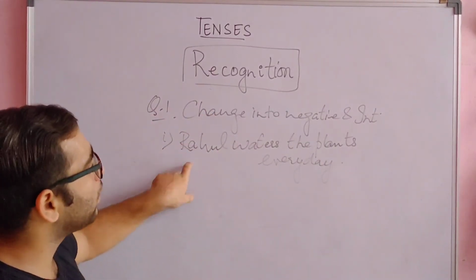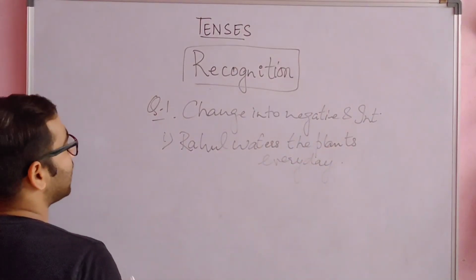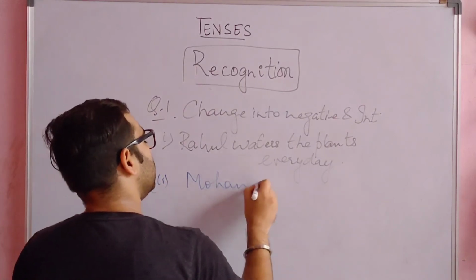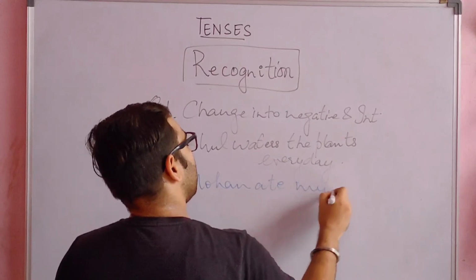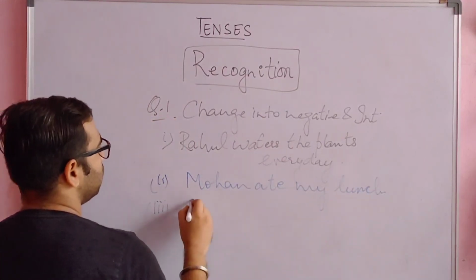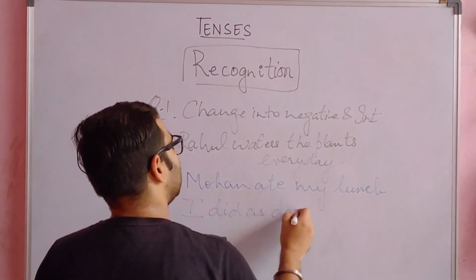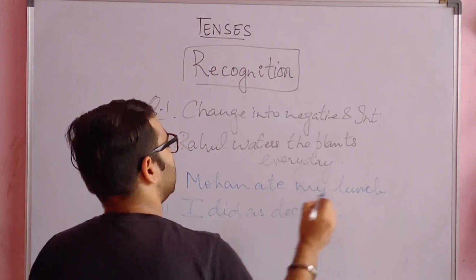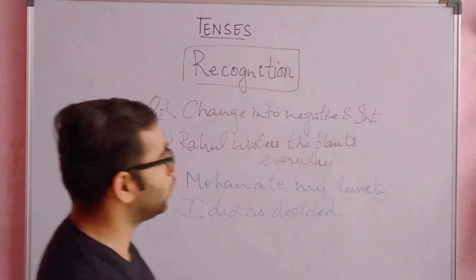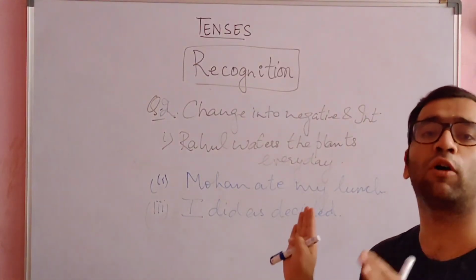In the second sentence: Mohan ate my lunch. Third: I did as decided. These three sentences are there for you. Question number 2 is change into negative and interrogative. So this is all about your today's classwork of tenses.